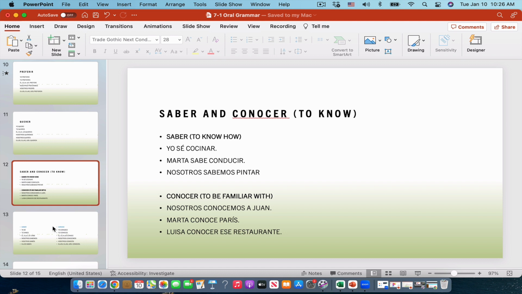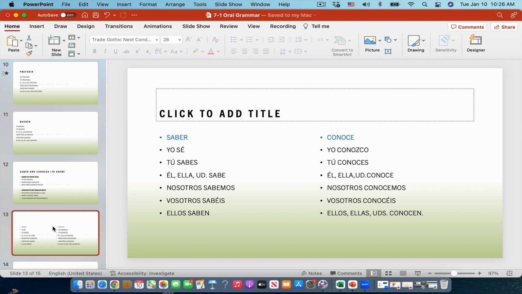Okay. Now we have, for example, the way we conjugate saber and conocer. Both verbs mean to know, but remember, when you conjugate them, they both are irregular. Saber is yo sé, tú sabes, él, ella, usted sabe, nosotros sabemos, vosotros sabéis, ellos saben.